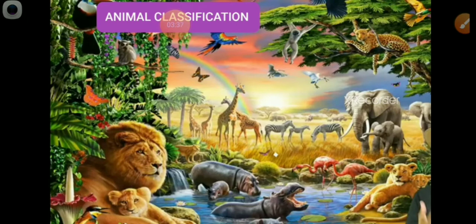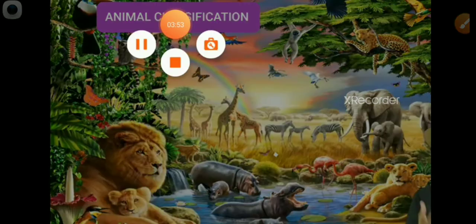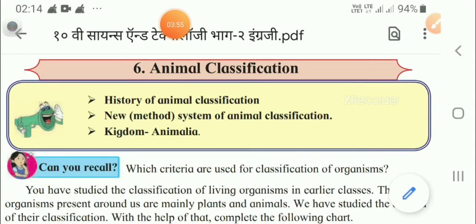Now, we will start with the explanation, and I will tell you what contents are cancelled, which you have to cancel in your textbook. Now see children, here we are going to start the animal classification. In that, what you have to study and what you are not supposed to study, I will let you know.